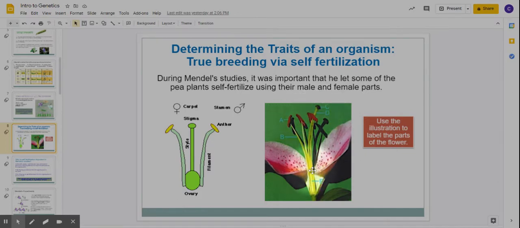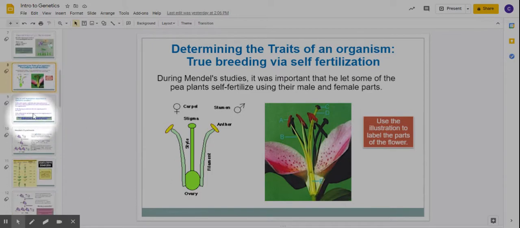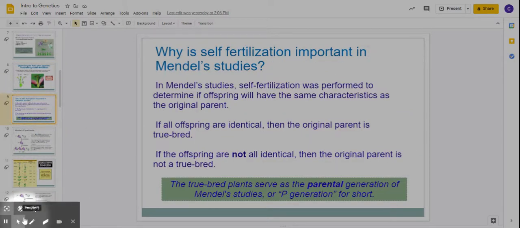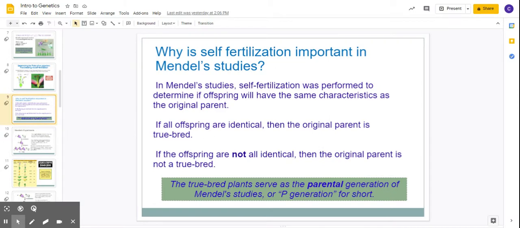But if we want to mate it with, say, a white lily flower, then we need to cut those off so that we're ensuring the pollen that it's getting is the one that we want. Okay. So that's what he did. Sometimes he would allow the plants to self-fertilize, or to just let the pollen go from the anther up to the stigma. But other times he would cut the anthers off.